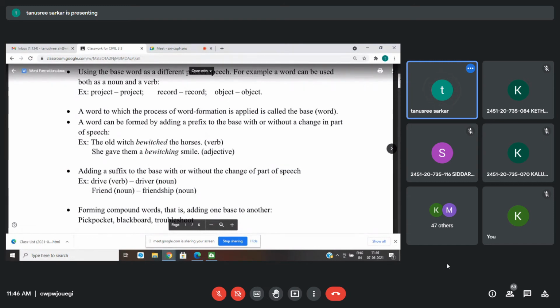There are so many words with nation as the base. Just attach something to nation and make different words. I already gave you a hint. Imagination. Yes.